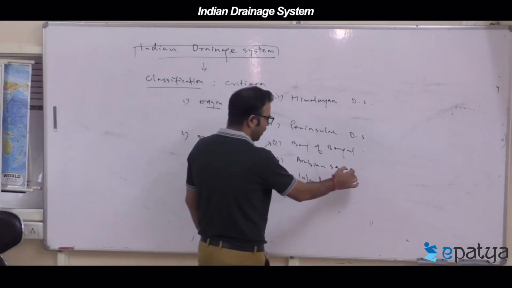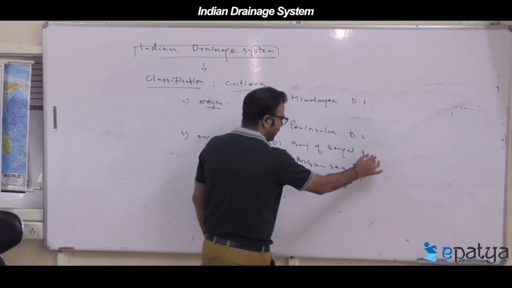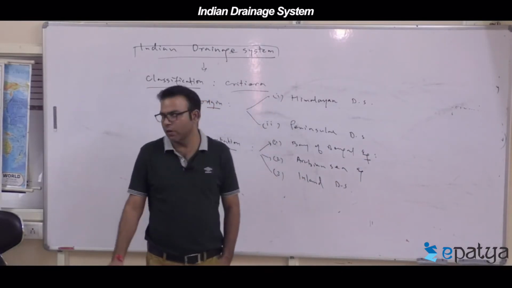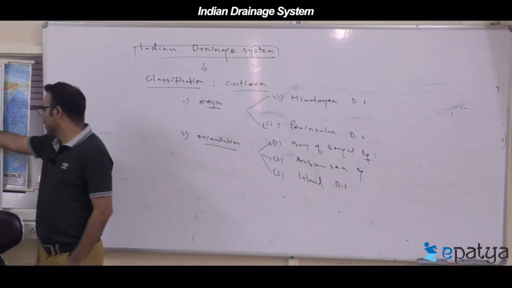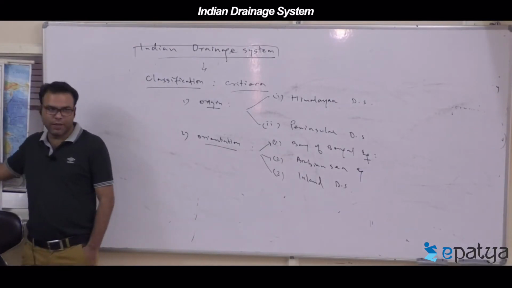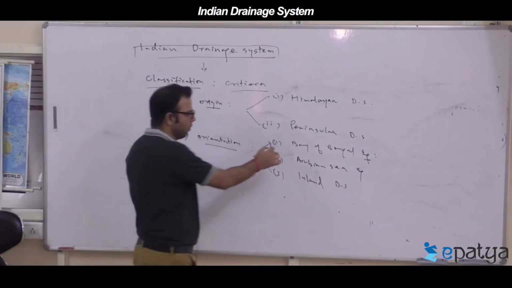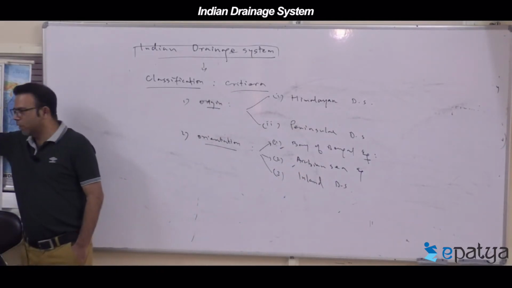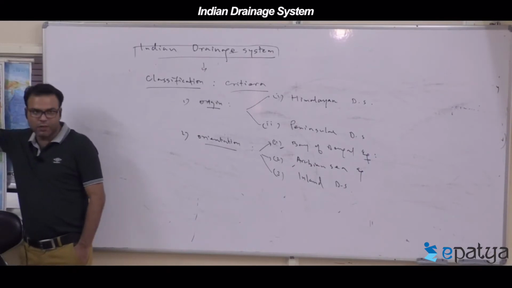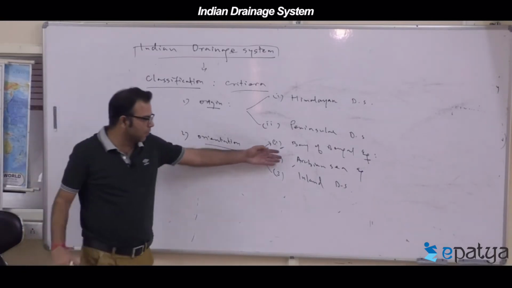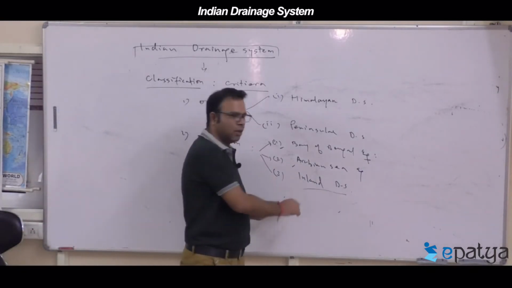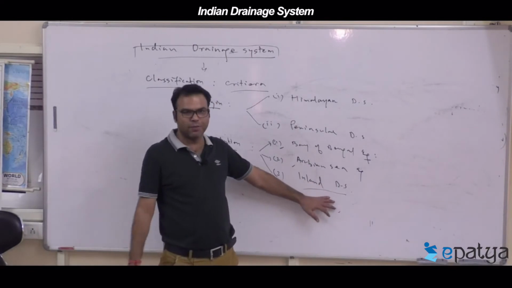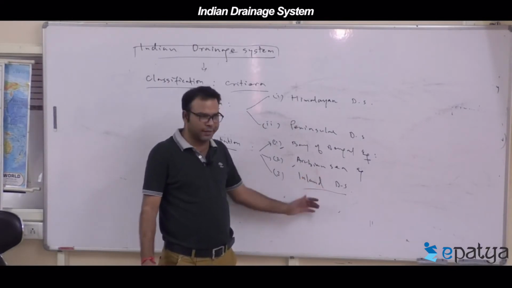The rivers that go to the Arabian Sea. Can you give the examples for each? One or two examples. Bay of Bengal: Ganga, Brahmaputra, Godavari, Krishna, Kaveri, all go to the Bay of Bengal. Arabian Sea part is Narmada, Tapti, isn't it? Or even those which go in Gujarat. What is that called? Sabarmati, Mahi. All these go to the Arabian Sea. Inland drainage system: Luni and others, or the tributaries in Rajasthan or in the Ladakh regions.